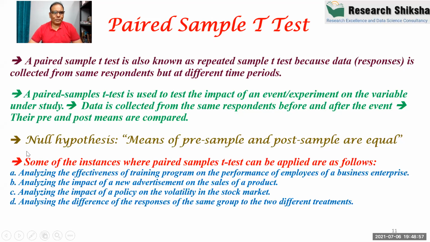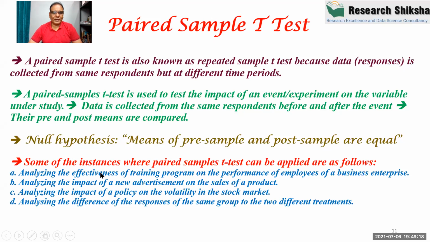So what is the null hypothesis in this case? The null hypothesis is that the pre-mean and post-mean are equal. So there is no change. This is the null hypothesis. These are some of the examples of where we can apply the paired sample t-test.